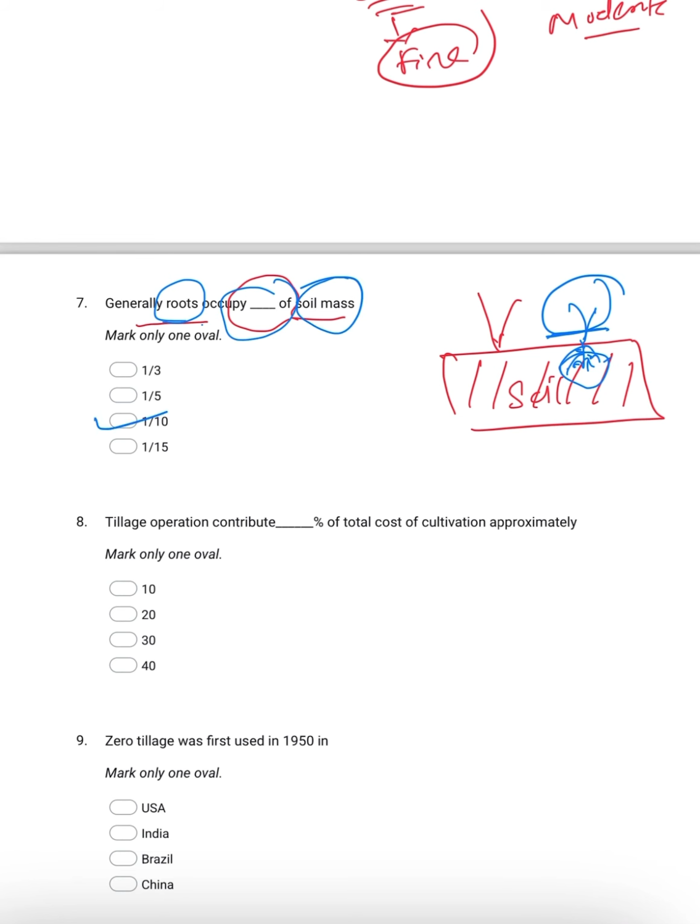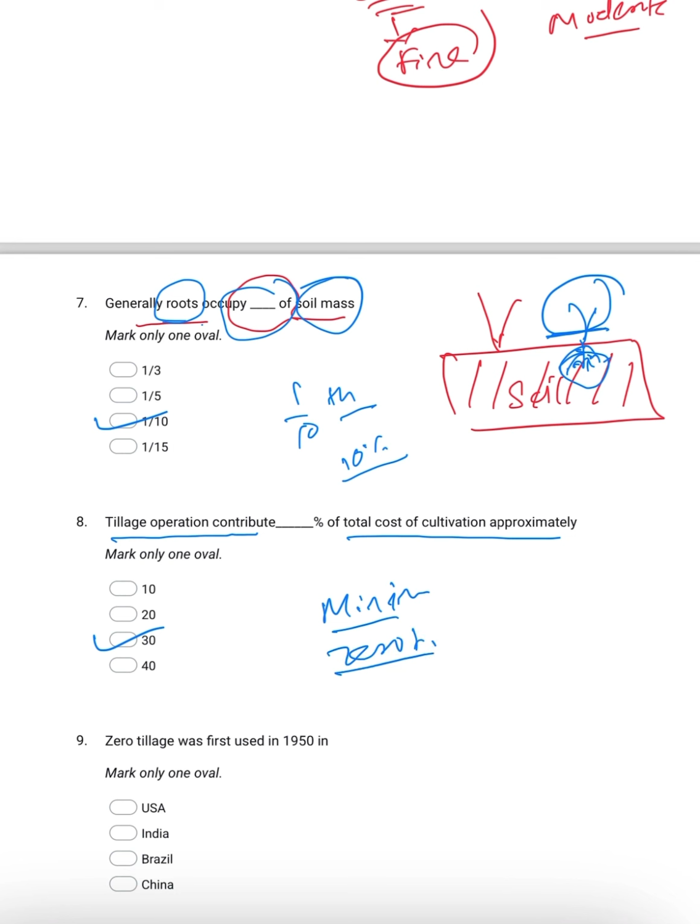Normally it is 1/10. Either we can say 1/10 or we can be asked the percentage. That means it will be 10%. So here, tillage operation contributes dash percentage of the total cost of cultivation. Basically it will be approximately 30%. So this is the concept behind the discovery or invention of minimum tillage,